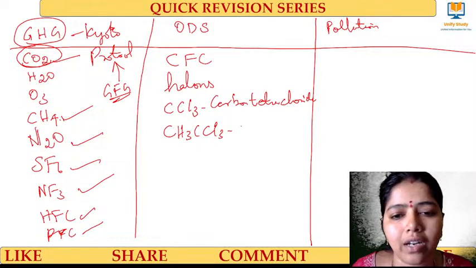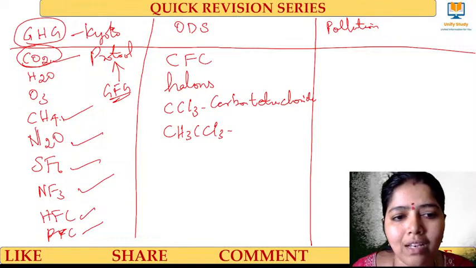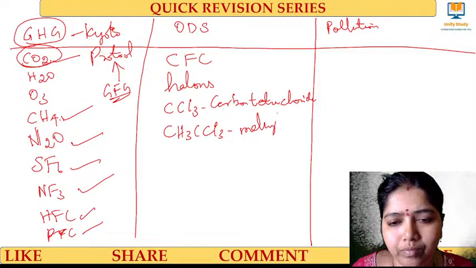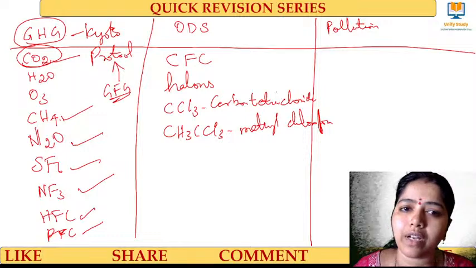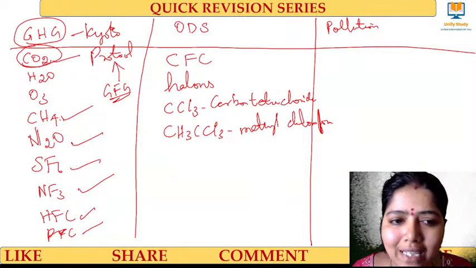This comes under methyl chloroform. These come under the ODS, ozone depleting substances.